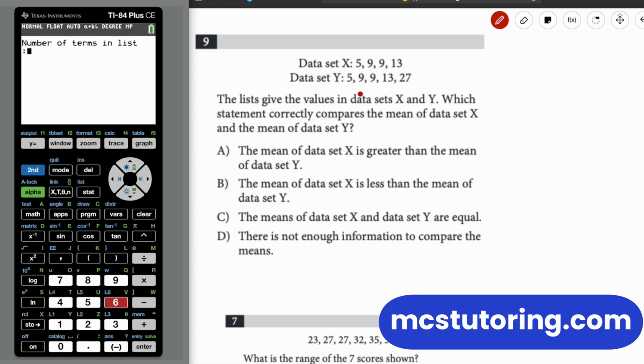So look, what we need to do is have 2 data sets. This is going to be data set X, data set Y. So look, we've got 1, 2, 3, 4 terms in the first data set. And what we want to do is compare the mean.